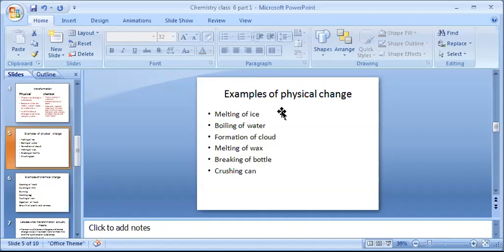Then again, crushing of can. If you take a can, for example a cold drink can or any other can, and if you crush it, just the shape is changing, nothing new is formed. So melting of ice, boiling of water, formation of cloud, melting of wax, breaking of bottle, and crushing of can are the examples of physical change. So you should find more examples of physical change in your nearby surroundings and note them down in your copies.